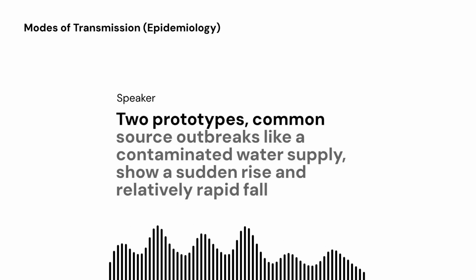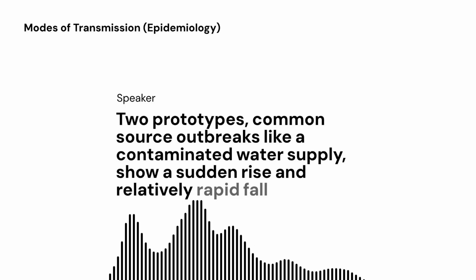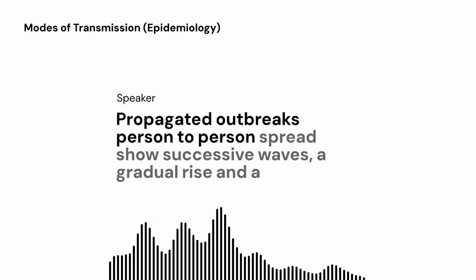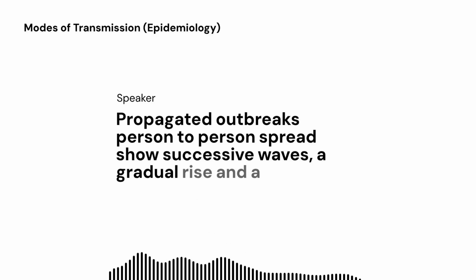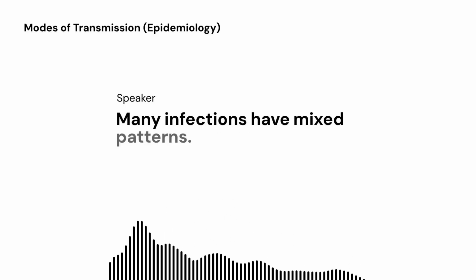Two prototypes. Common source outbreaks like a contaminated water supply show a sudden rise and relatively rapid fall once the source is removed. Propagated outbreaks, person-to-person spread, show successive waves, a gradual rise and a prolonged, sometimes irregular decline. Many infections have mixed patterns.